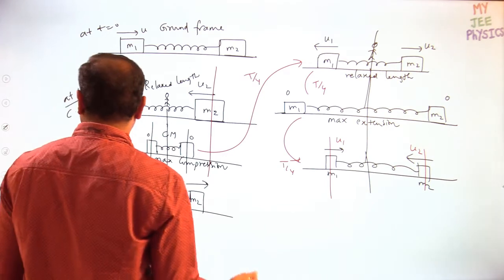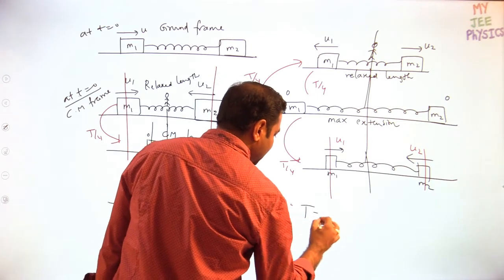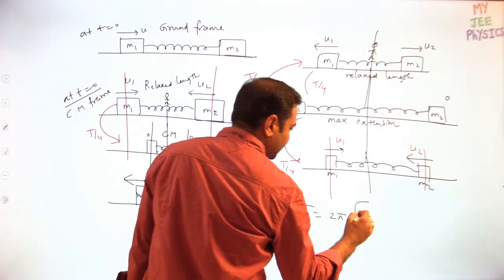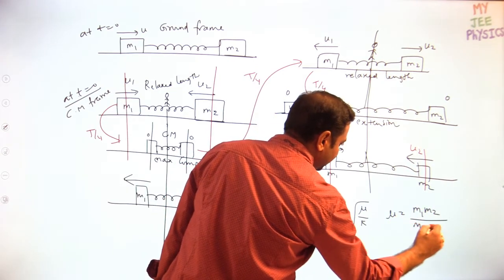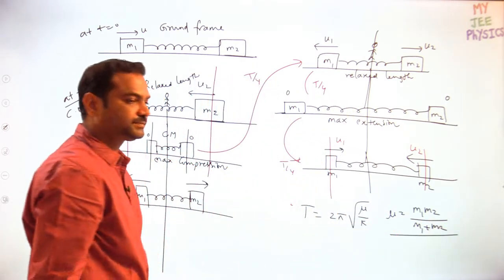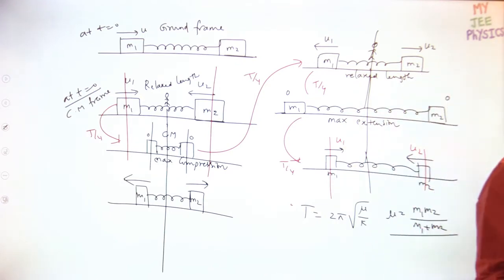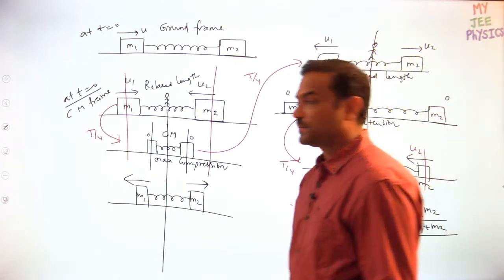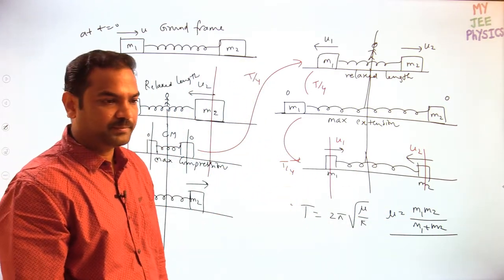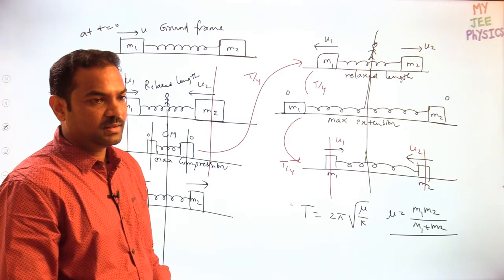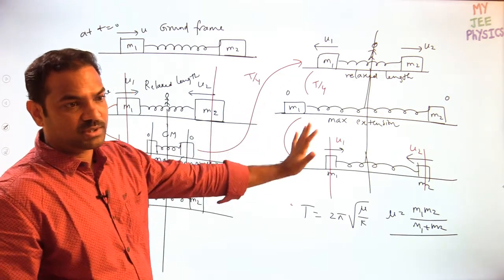So the time period of oscillation you can identify. What is the time period of oscillation? T is equal to 2 pi root of mu by k, where mu is called the reduced mass. Two-body oscillation we can take as single-body oscillation. Instead of the oscillation of two objects, I am taking the oscillation of a single object of reduced mass, which is m1 m2 by m1 plus m2. Whatever we have done previously, same thing, same way. Understood? Try to understand with respect to the center mass frame; this is the logic.